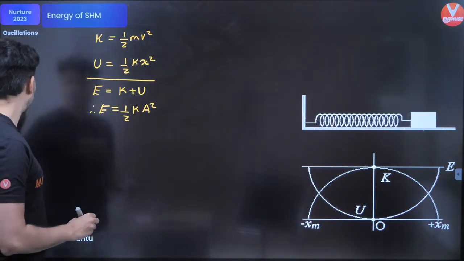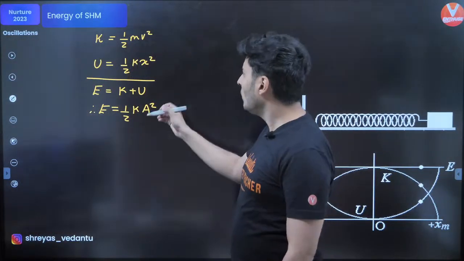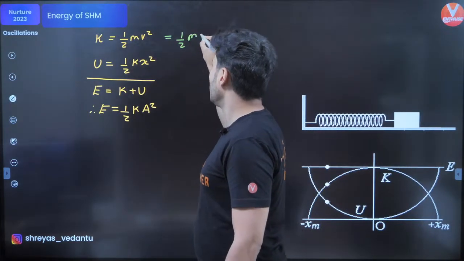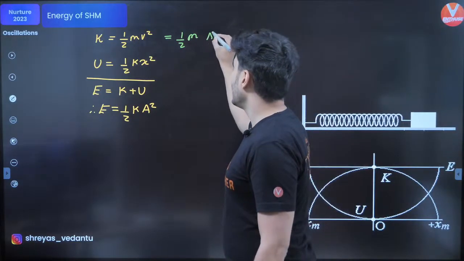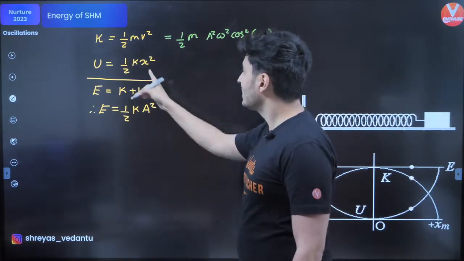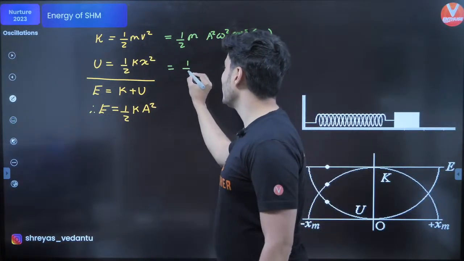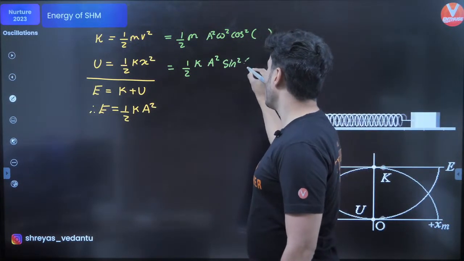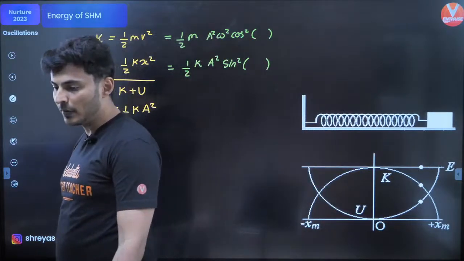Next thing, you can also write the kinetic and the potential energies in terms of time. How? Substitute the value of velocity. For example, this will become half m, and velocity's formula is A omega cos omega t, so it becomes A square omega square cos square omega t plus phi. Similarly, x is A sin omega t plus phi, so this can also become half k A square sine square omega t plus phi. Got it? As simple as that. Okay.